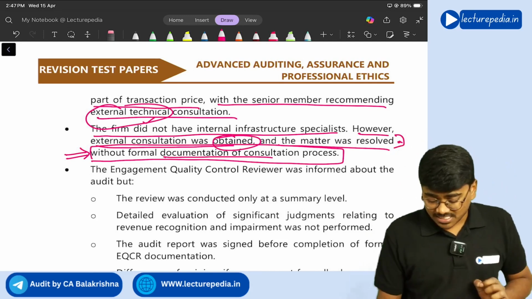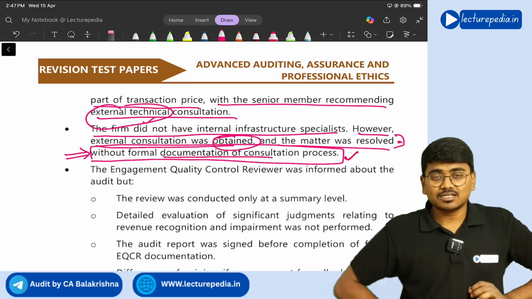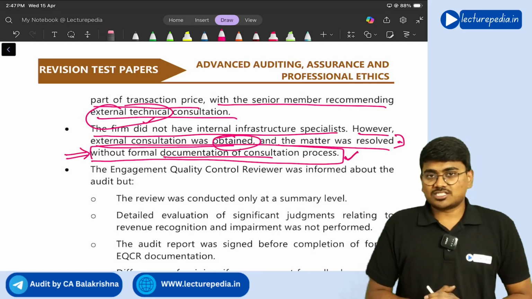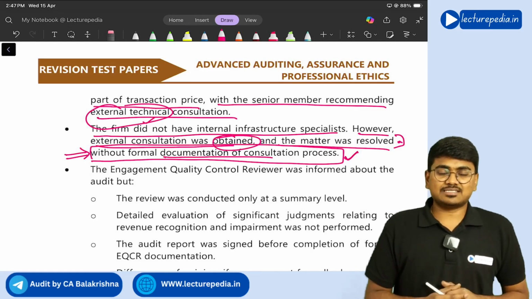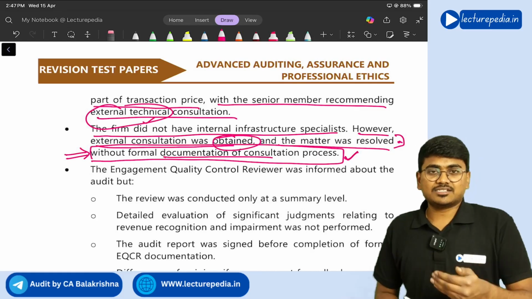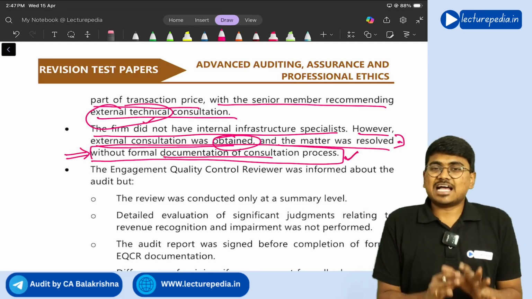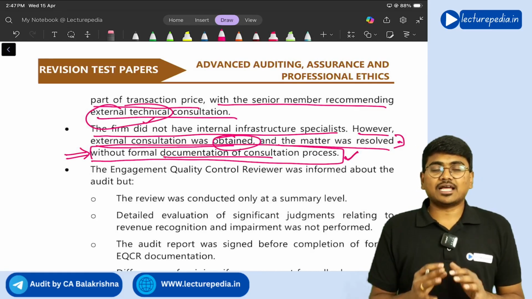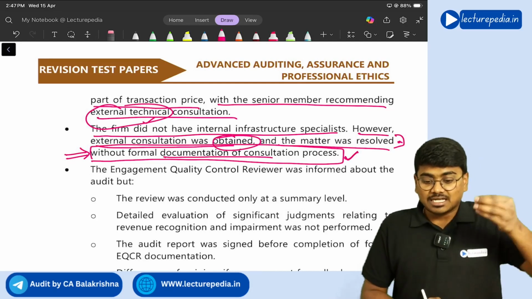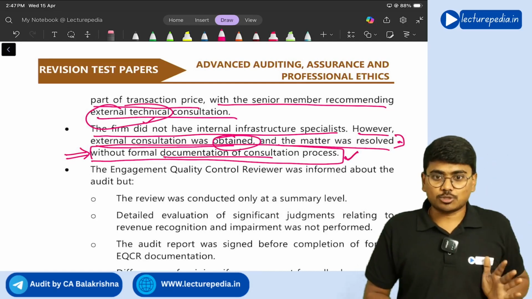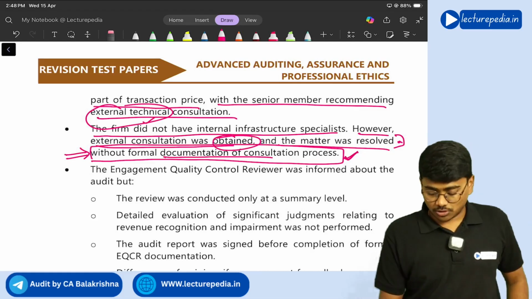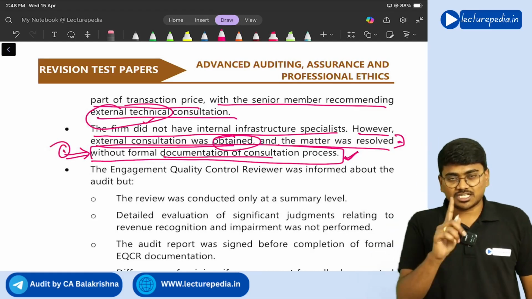Here they have not complied with the requirements of SQC 1, because SQC 1 says that whenever any consultation takes place, the aspects related to that consultation and how the matter has been resolved need to be properly documented, but they have not documented it. So this is one of the points that you can mention in your answer.